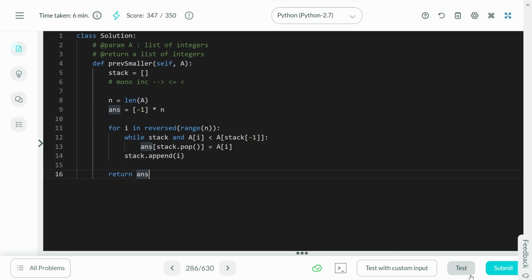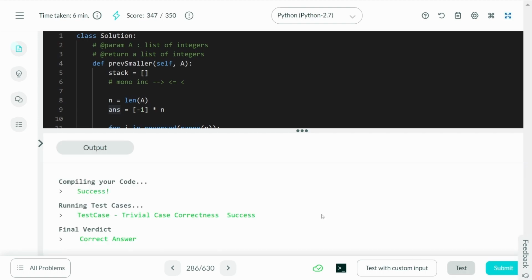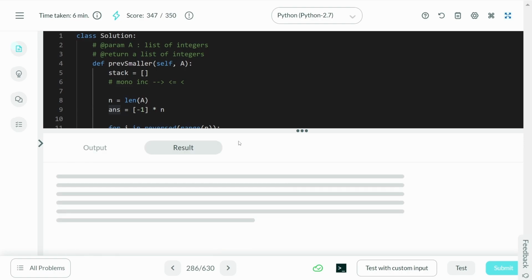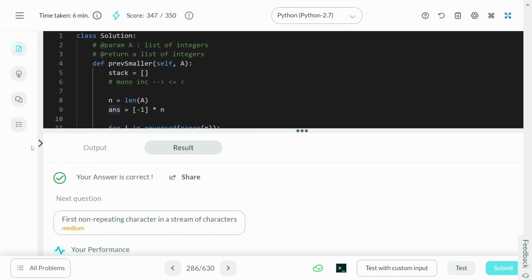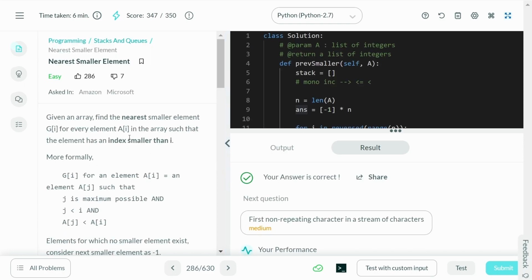All right, cool. This looks okay to me. Let's go ahead and test this out once. Cool, this works out. Let's go ahead and submit this. And cool, we have the solution accepted. So this is it for the solution to the problem, nearest smaller element.